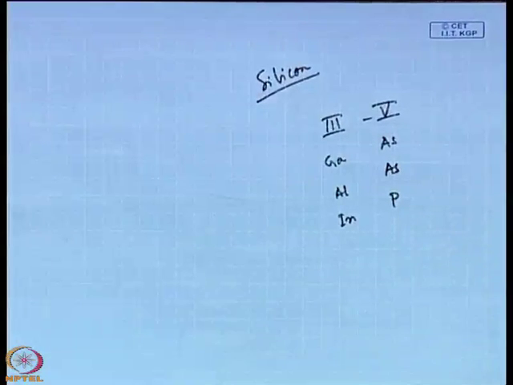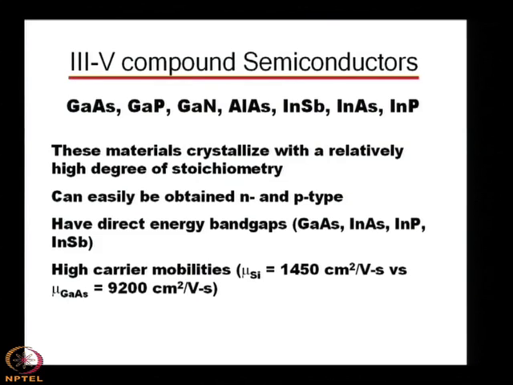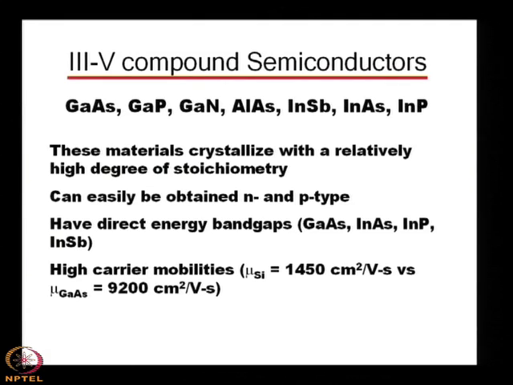the periodic table. So, these compound semiconductors have some unique advantages over silicon, particularly in the area of optoelectronic devices, both as a light emitting diode and as a detector. The advantage of these materials is that they crystallize with a relatively high degree of stoichiometry, and they can easily be obtained N and P type.